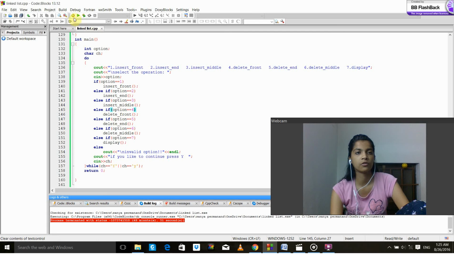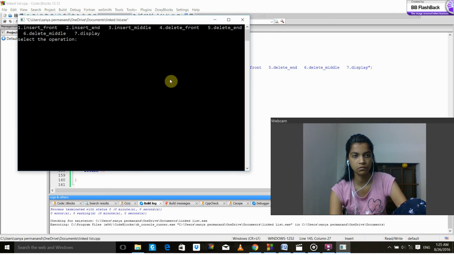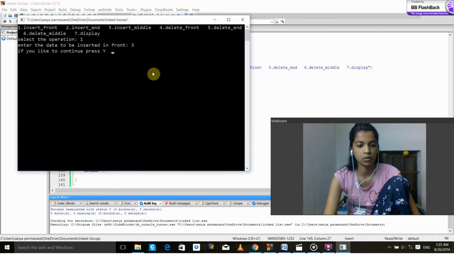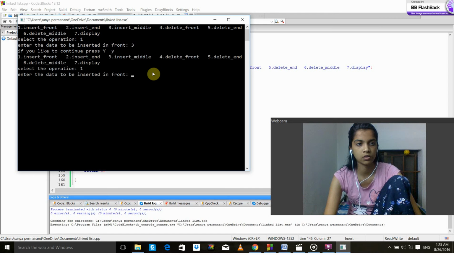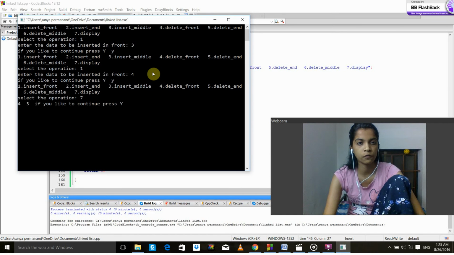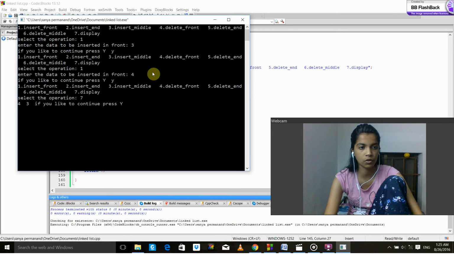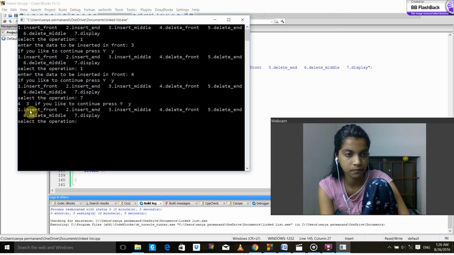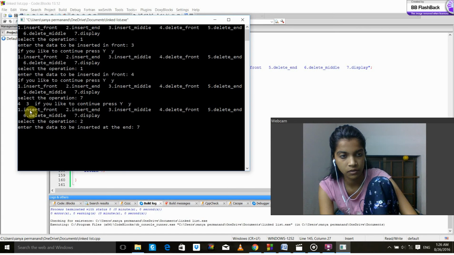Now I'll show you by running it. Insert 3, then y, insert front 4. Now if I print, it will be given as 4 3. Look, it came 4 3, as I told you. Then y, insert end 7.